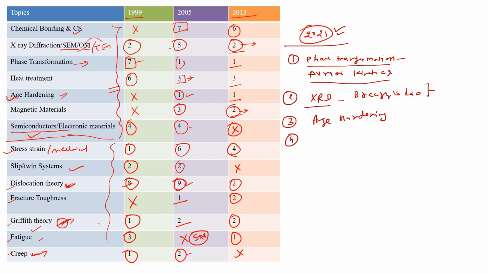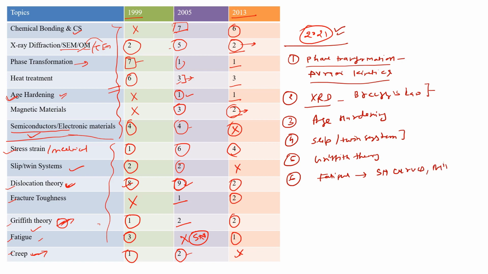Okay, so slip system and twin system is very important. One numerical they may ask from this topic. The fifth one is Griffith theory, which is also very important. And the sixth one is fatigue. They can ask questions from SN curves, as I have already told you, and from Miner's rule.